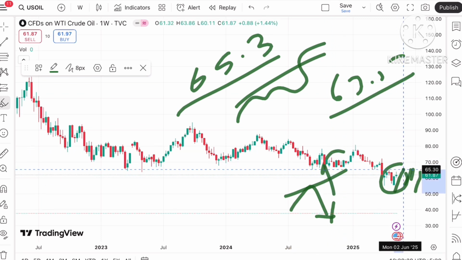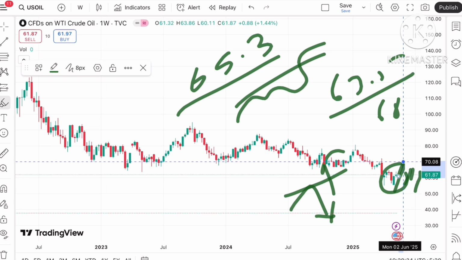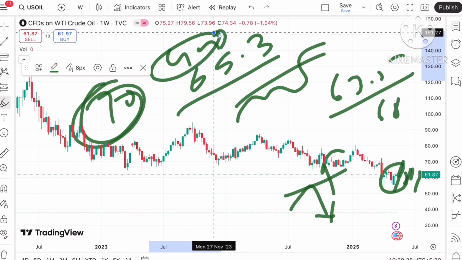But if it starts going upside, we can see it touch a level of 68.32 and from there further high towards $70. At $70 we have seen a gap, so the probability is high this gap can be filled.